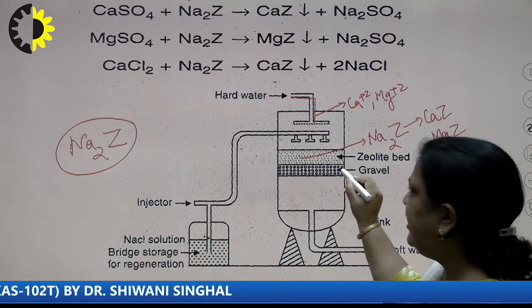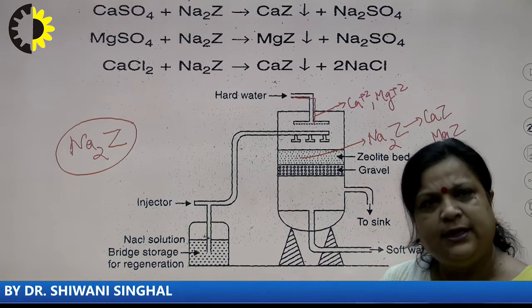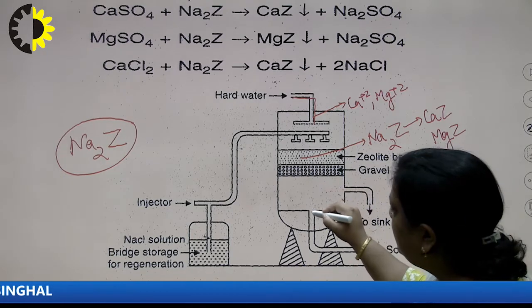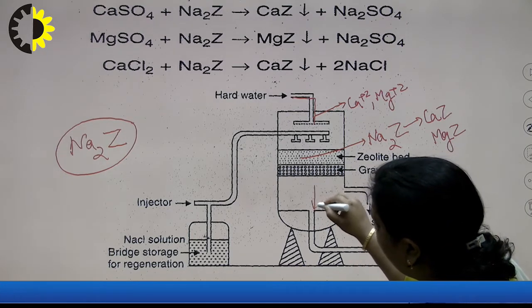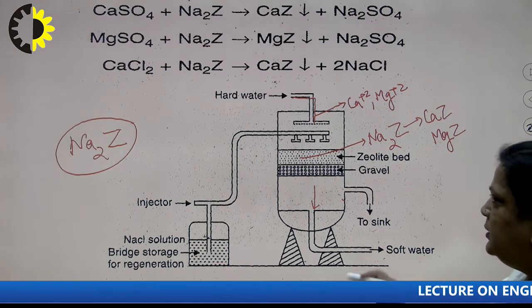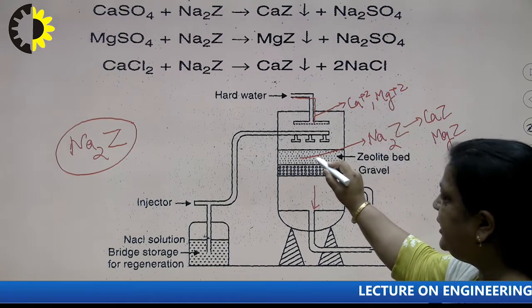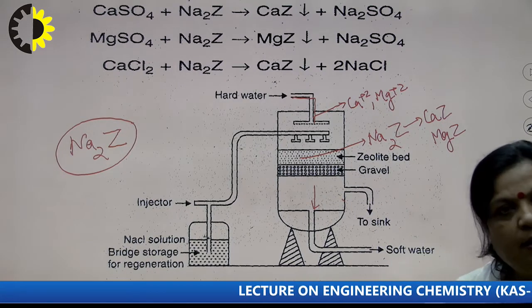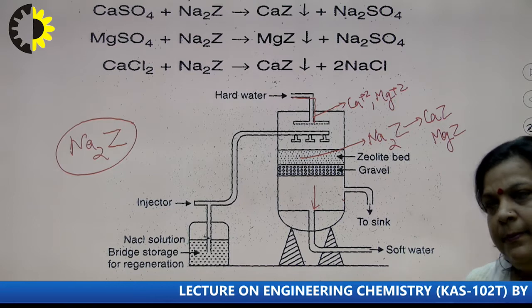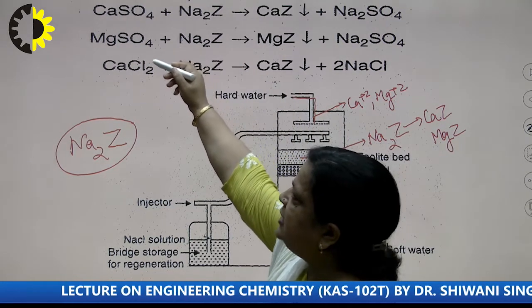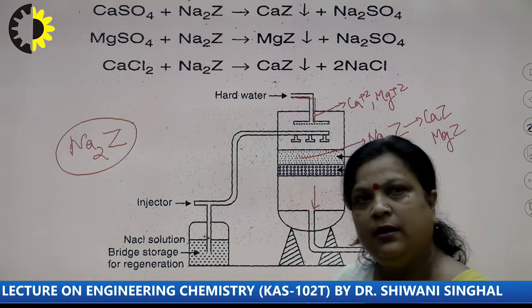There is a layer of gravel. Gravel is basically stones of large size. When water comes outside, the calcium and magnesium get retained there, and the water is free from calcium and magnesium. Now, the reactions. Suppose water contains calcium sulphate, magnesium sulphate and calcium chloride.